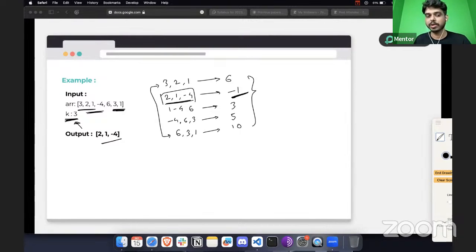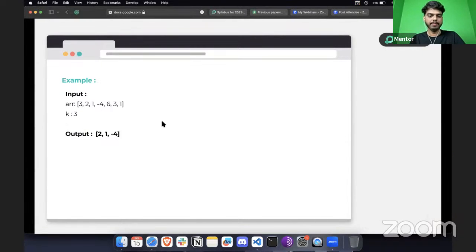This kind of question you can expect in terms of the Accenture. If you want to practice, I have one more example for you as well, so you can note down this example. We have given an array, and here the k value is 2, so we are going to select 2 values.